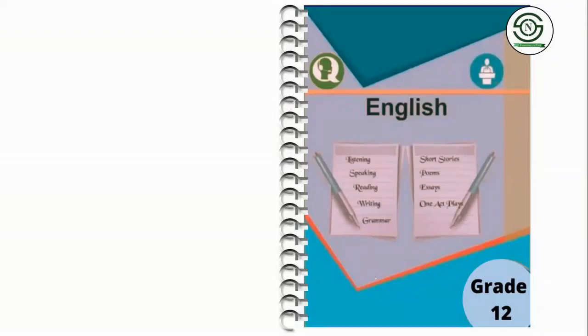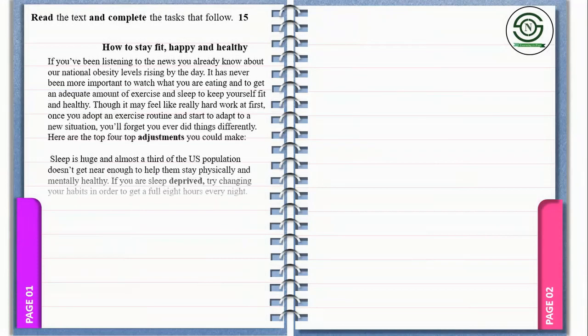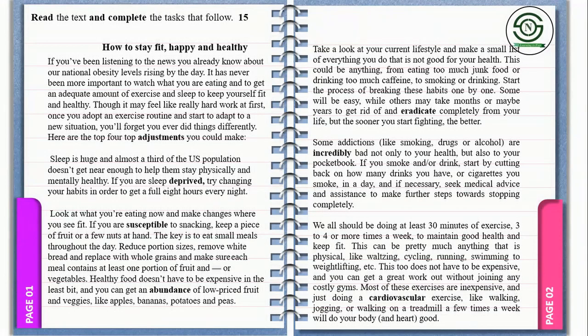Let's begin the solution with the passage. In examination, you get a passage that carries 15 marks. As the instruction says on the top, read the text and complete the tasks that follow. So here you have the whole passage. You can see altogether there are 6 paragraphs. Whenever you get a passage, just read it thoroughly. You don't need to read everything in detail, but just try to understand what the passage is all about. You can pause the video here and read the whole text.